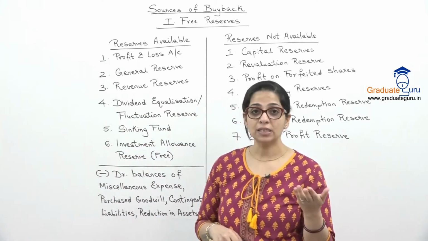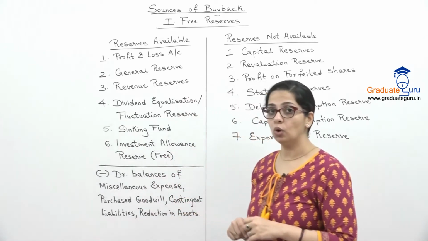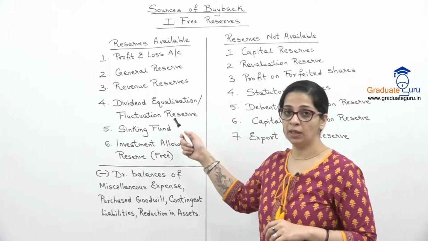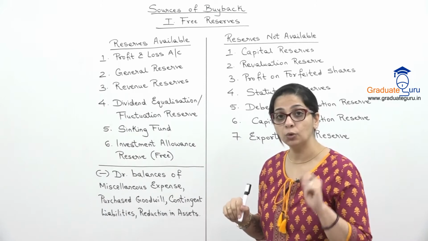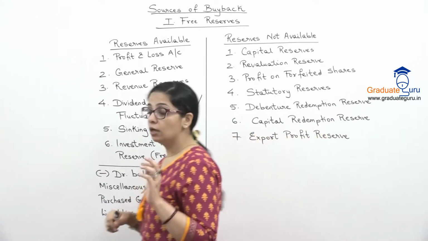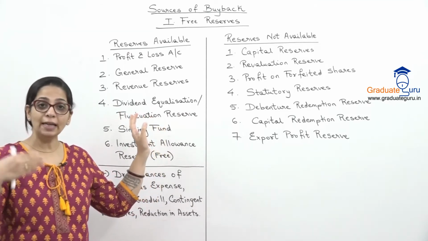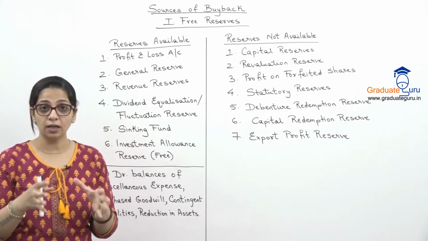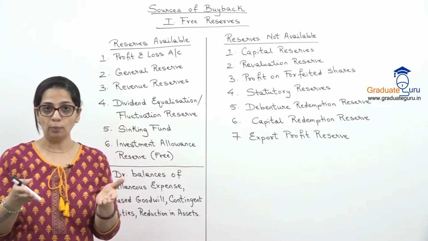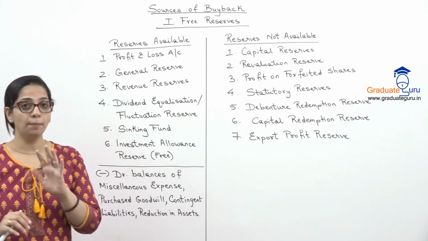So there might be some reserves which you cannot use. So it is important to know which reserves I will be able to use for my buyback, and which reserves I will not be able to use. Here these are general reserves. जो हमारी day to day profits होती है business में, उससे जो reserve हम create करते हैं, reserve is an accumulated profit. So those reserves are available for buyback.